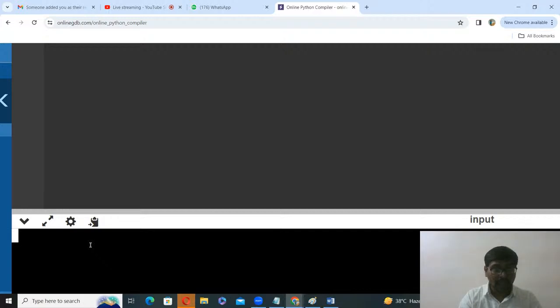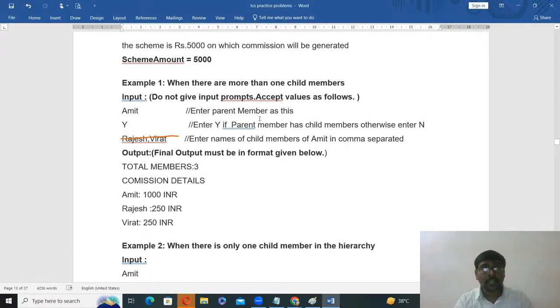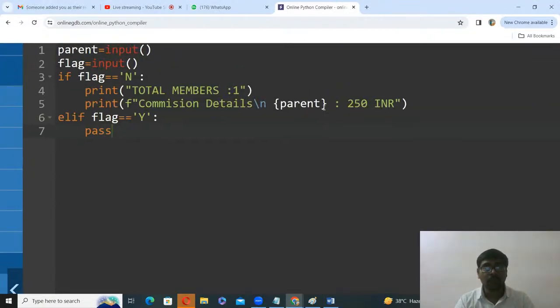First I entered Amit, and if I press n, capital N only, even case sensitive n. Now see, total members are 1. Next line, commission details, Amit 250. Amit 250, yes or no? So if there is no child, commission is 5%. That is the reason I print 250.